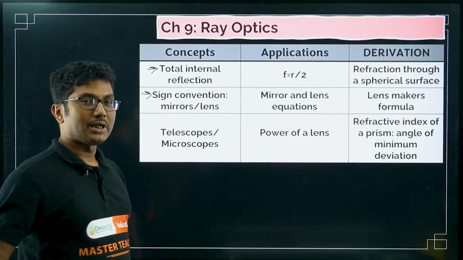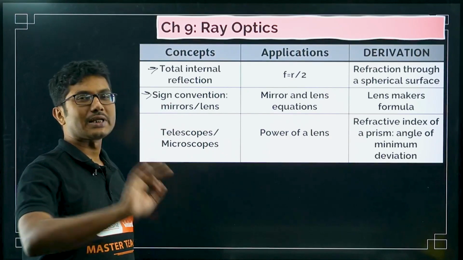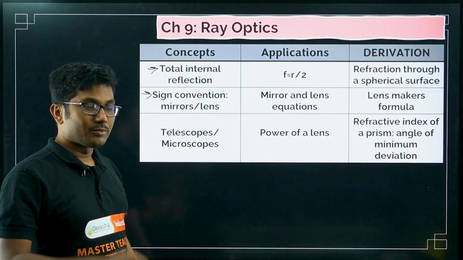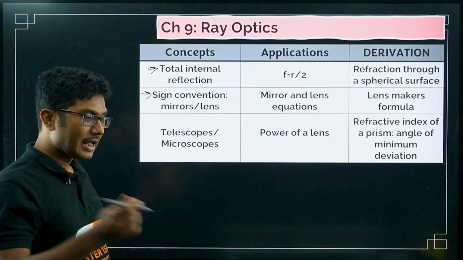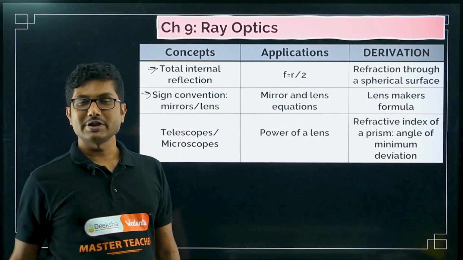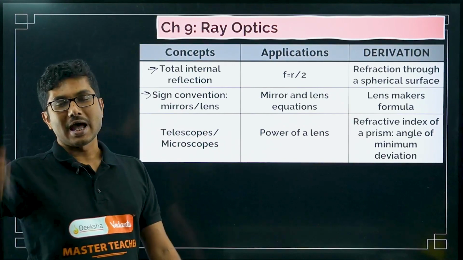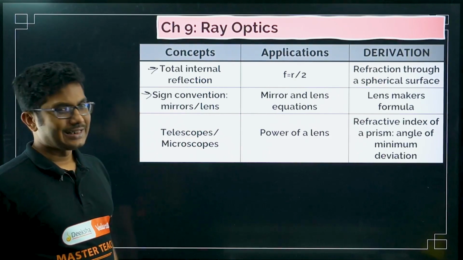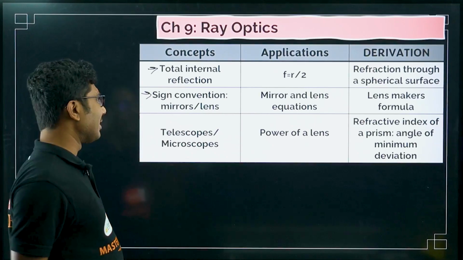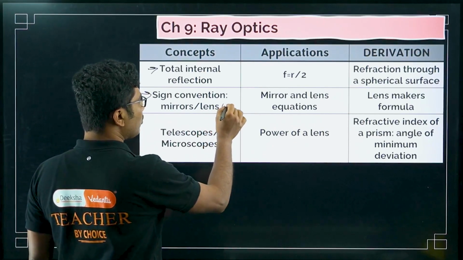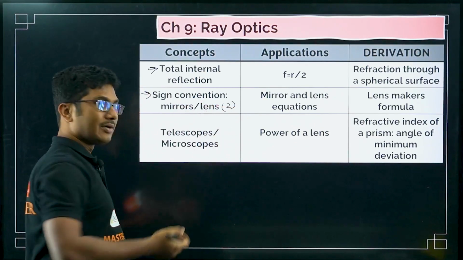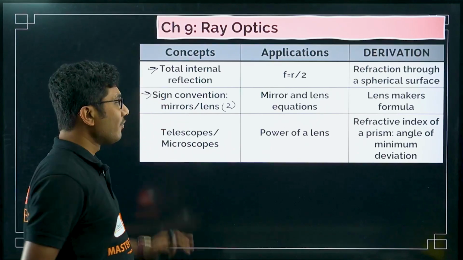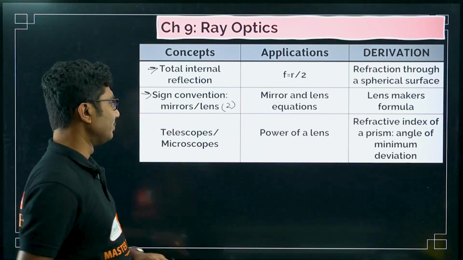Sign convention for mirror, sign convention for lens, or normal sign convention, Cartesian sign convention. So that diagram that is given in your book, you have to draw the diagram and explain that along the positive x-axis it is positive, along the negative x-axis it is negative, along the positive y-axis it is positive, along the negative y-axis it is negative. So only a very small description, but a 2 to 3 marks question might come from this concept. This question is important particularly for pre-board, final exam maybe not so.